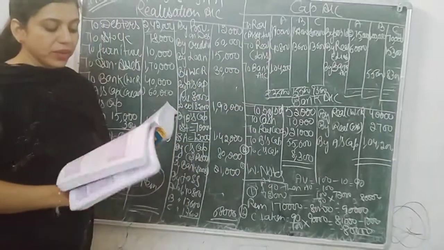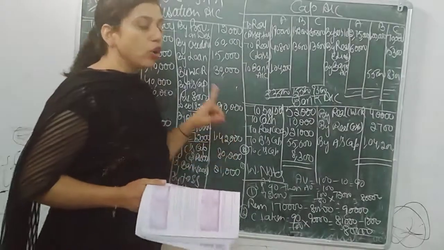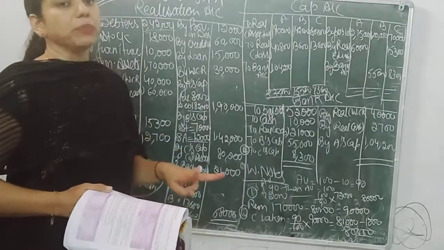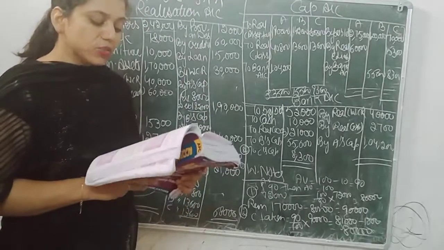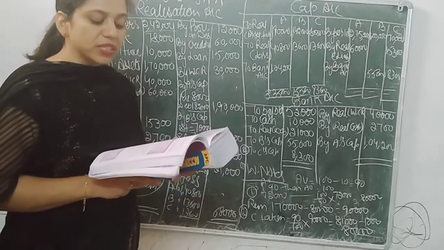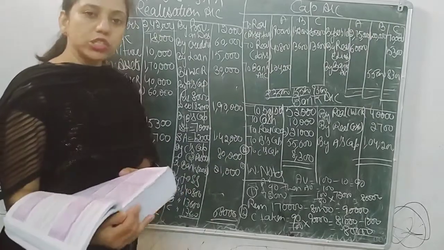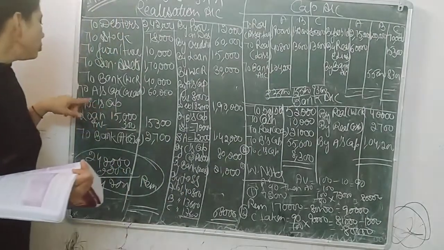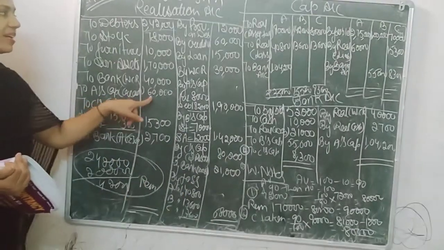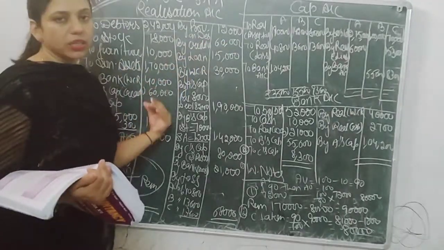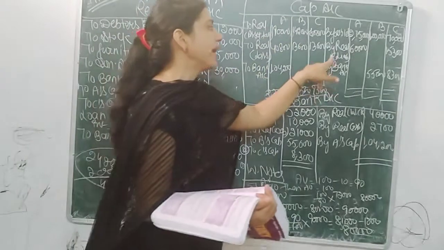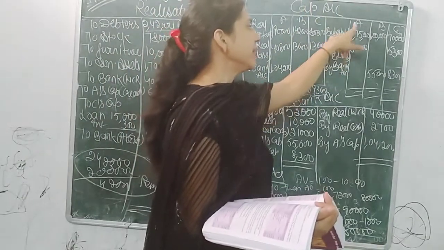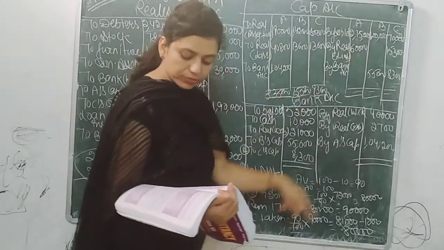Keep in mind every adjustment has two treatments. So after making two treatments, watch the next. Next we have creditors of 60,000 to be paid by him. He also takes the liability. So to A's capital, creditors taken 60,000. So A's capital will be posted in capital account by realization, liability taken by A 60,000.